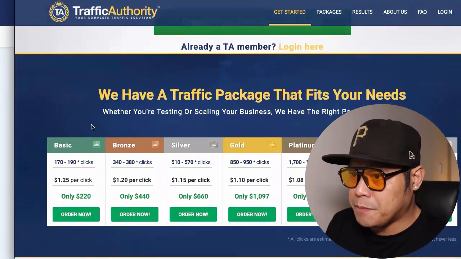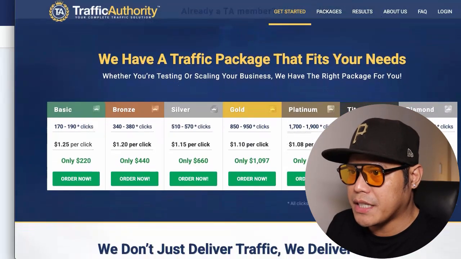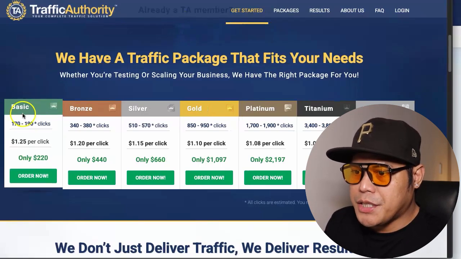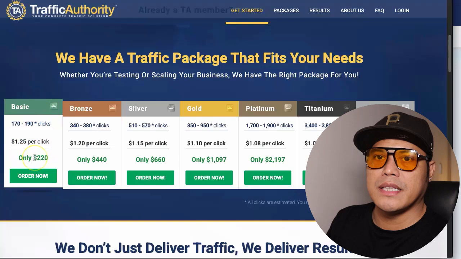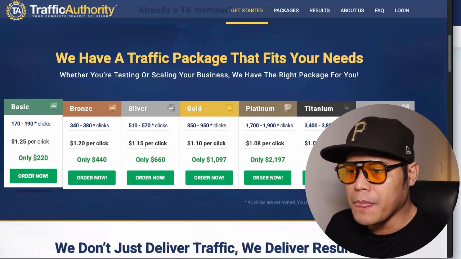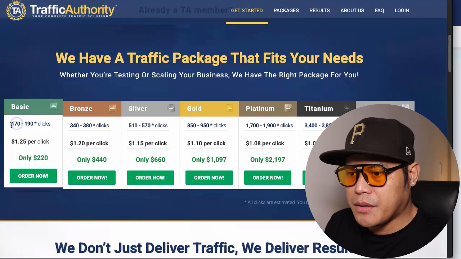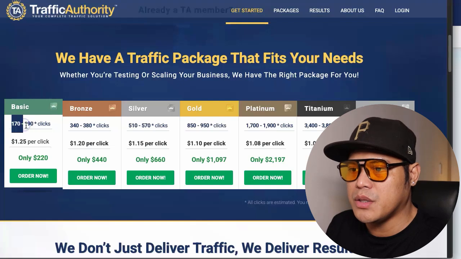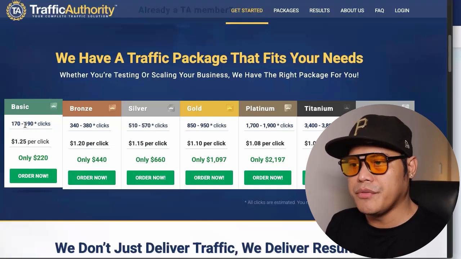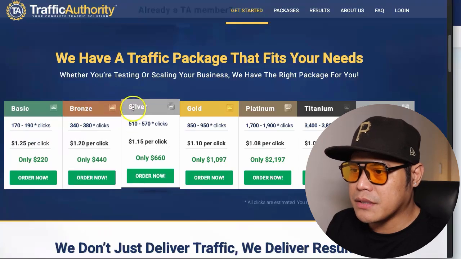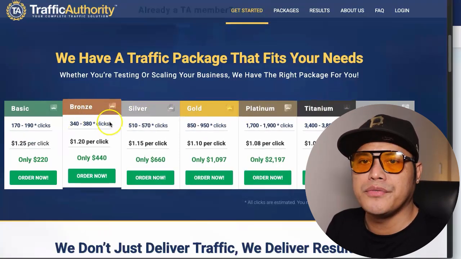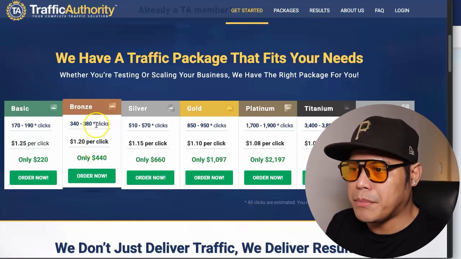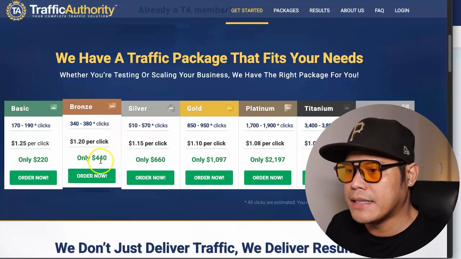For this particular traffic source, these are the different traffic packages that are available with Traffic Authority. As you can see, the basic package will cost you around $220. These are all one-time payments. For $220, you will get around 170 to 190 clicks. This means 170 to 190 people going to your affiliate link. As the packages go up, the prices go up, and the number of clicks go up. The price per click will go down as the number of clicks go up.